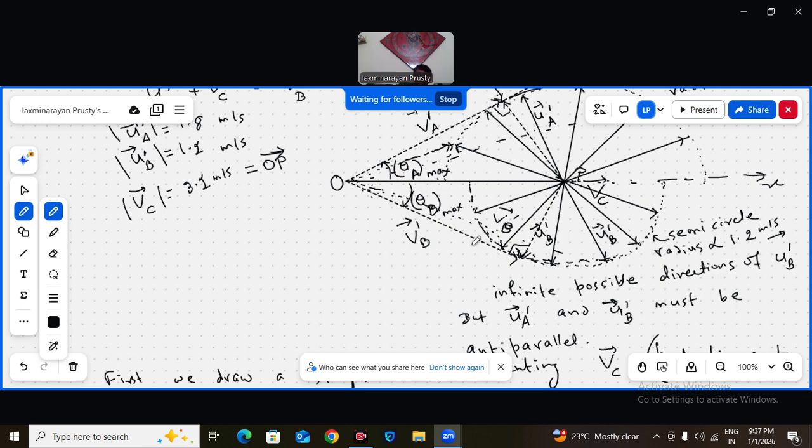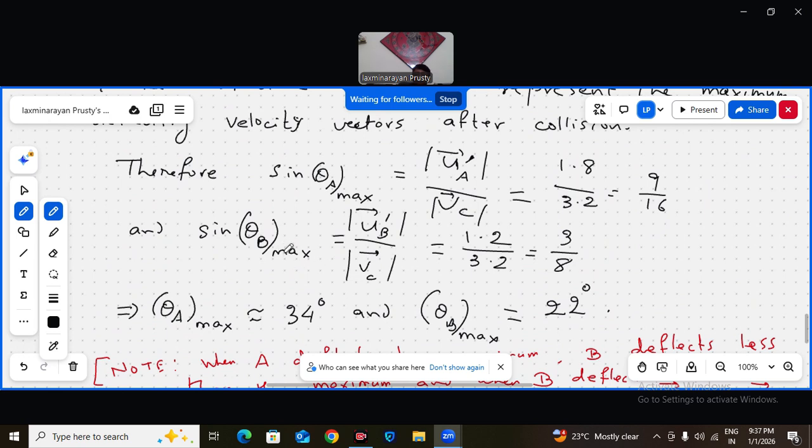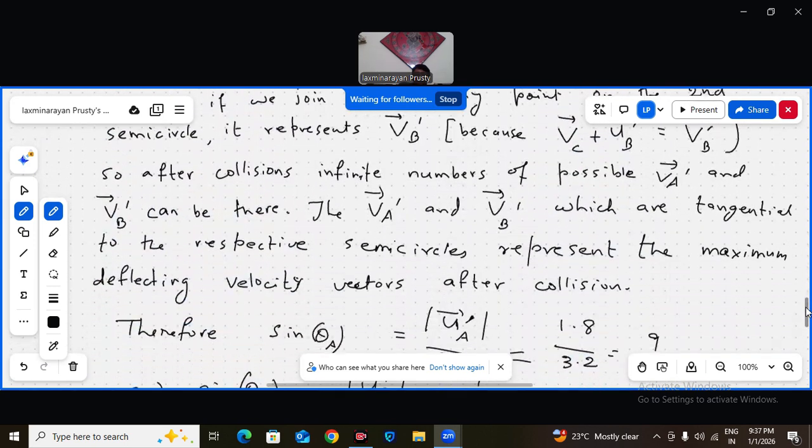This VB dash bar, which is tangent to this lower semicircle. So that is theta B maximum, and this is 90 degrees. So sin theta B max is UB dash bar magnitude by VC magnitude, that is 1.2 by 3.2, 3 by 8. So now we have easily found the maximum possible angle of deflection for both particles A and B.